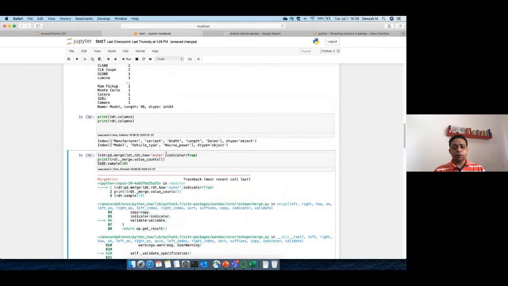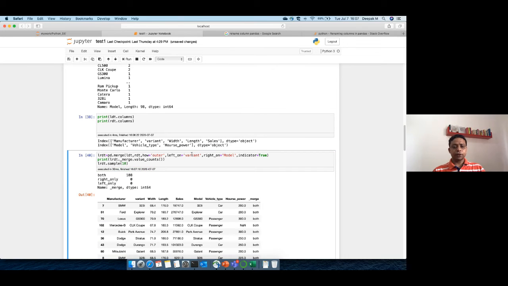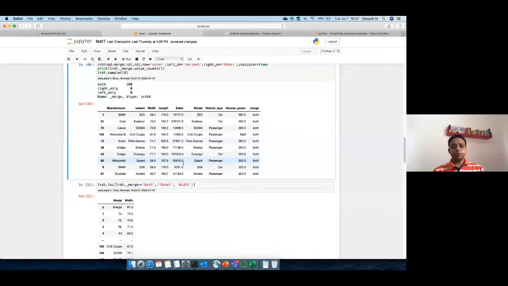So what we have to do here is this. We will say left_on equal to the column from the left side, which is variant, and right_on equal to model. And then we simply merge and it will give you a similar result.